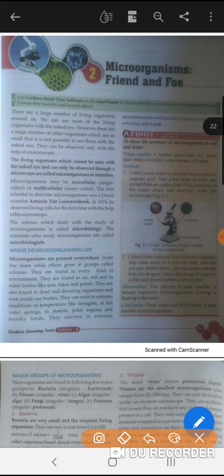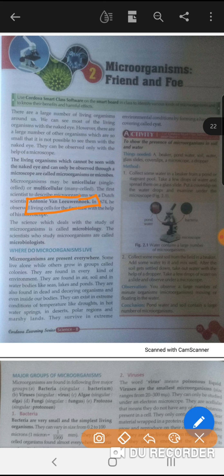Fine. The first scientist to describe microorganisms was a Dutch scientist, Anton van Leeuwenhoek. Remember its name. In MCQs, many times the question is asked about the scientist. Fine, so learn the name also. Who has first described the microorganism? Antony van Leeuwenhoek.